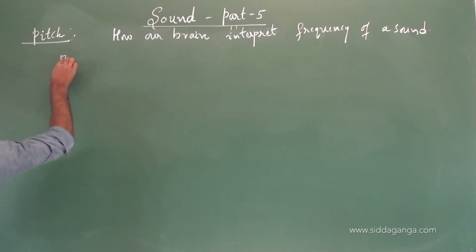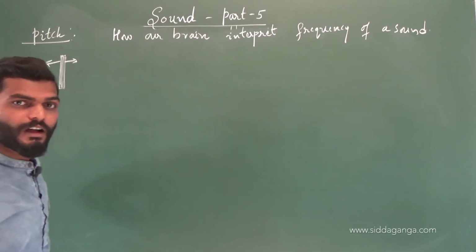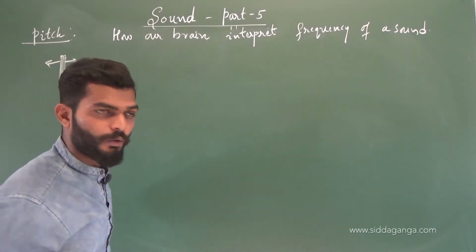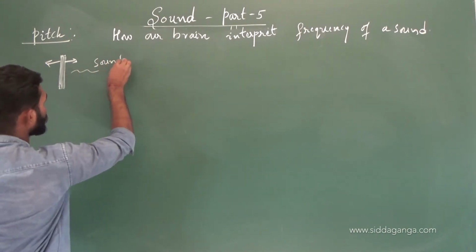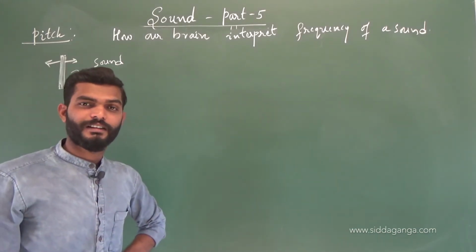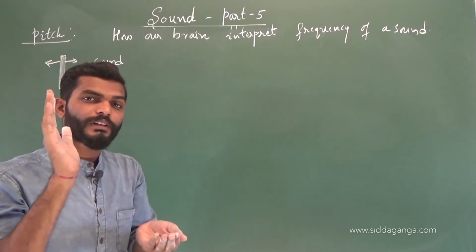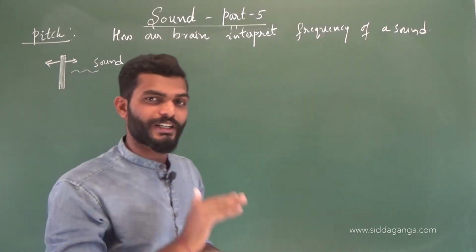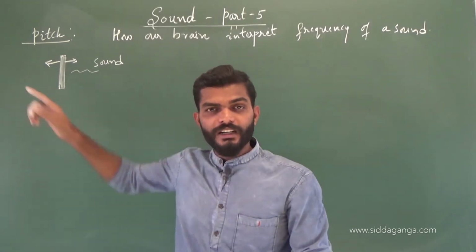Suppose here we have an object. Suppose it is vibrating. It is a vibrating object, so it should produce sound. Sound is coming from that vibrating object. The more the vibrations of that object, the more the oscillations that object can make in 1 second.